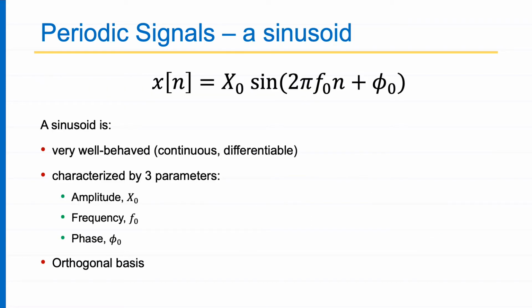So let's look at a very popular periodic signal, simply a sinusoid. What is a sinusoid? My xn is equal to some amplitude x naught times sine of 2 pi f naught n plus phi naught. F naught is the fundamental frequency and phi naught is the phase. It's a very well behaved, continuous, differentiable signal. That is why it can serve as an orthogonal basis. We'll see what that means.